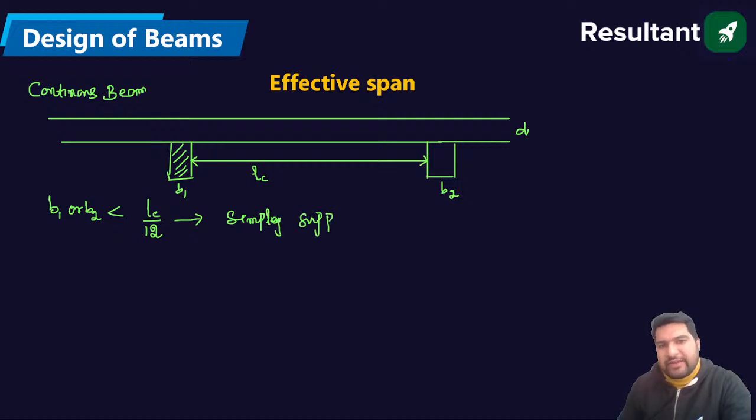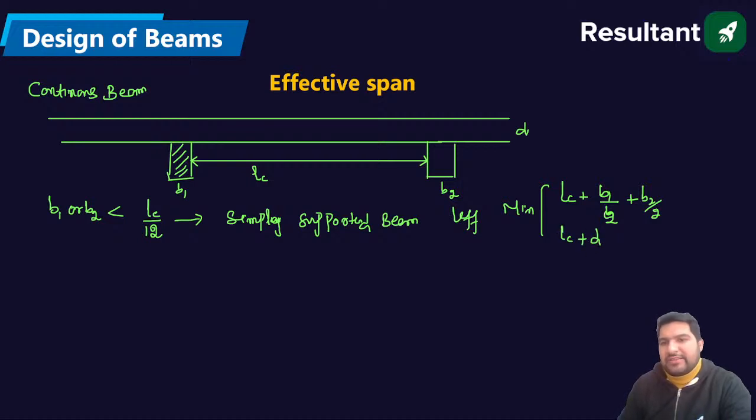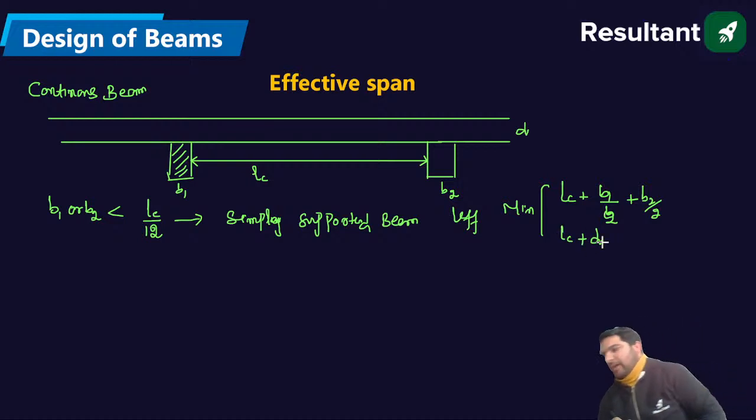So what does that mean? The effective length L effective will be the minimum, as in the case of the simply supported beam, that is LC plus B1 by 2 plus B2 by 2, or LC plus d. The minimum value among the two will be treated as the effective length of the simply supported beam.